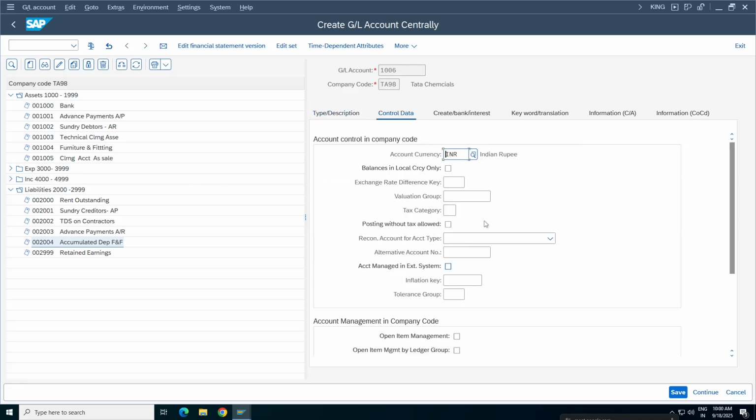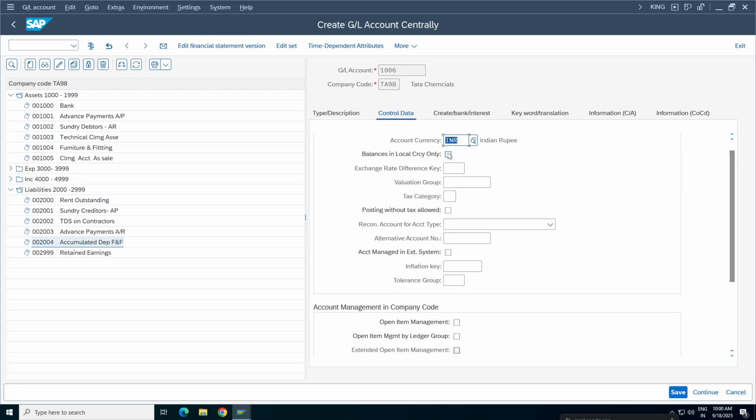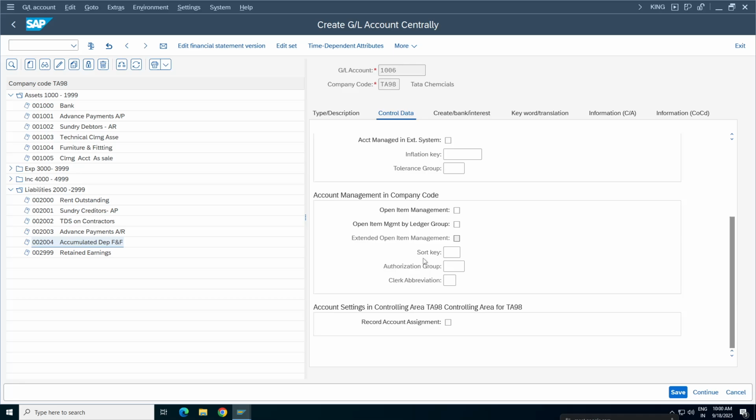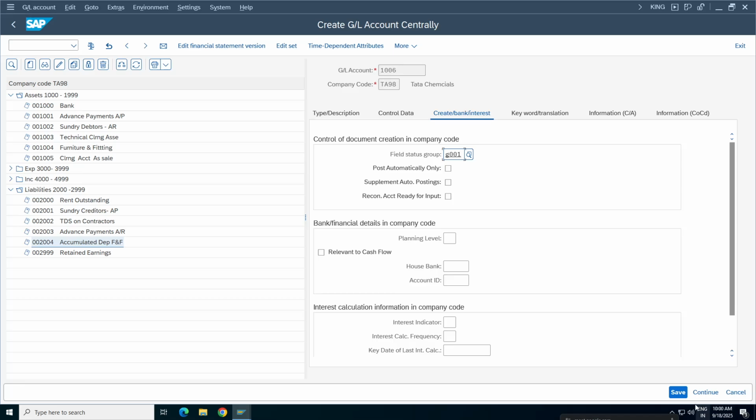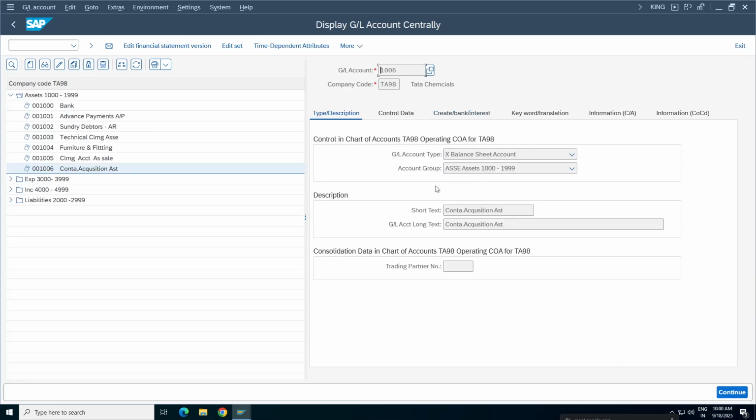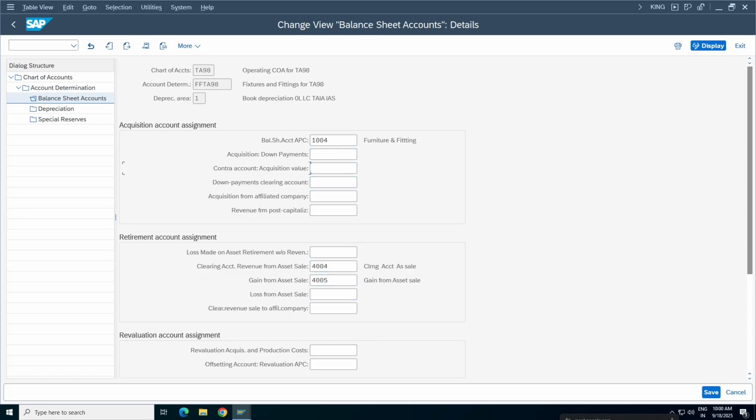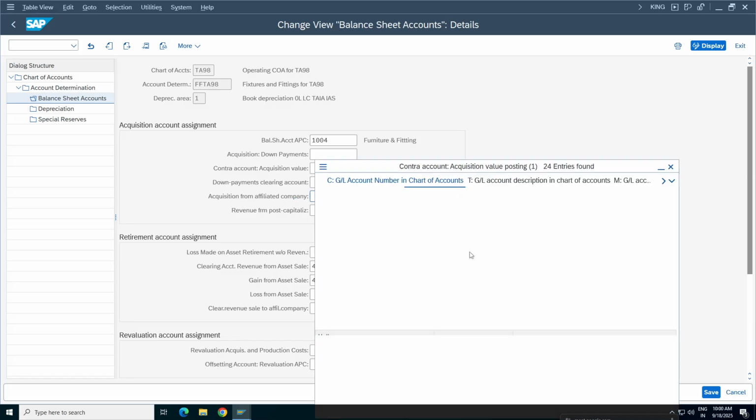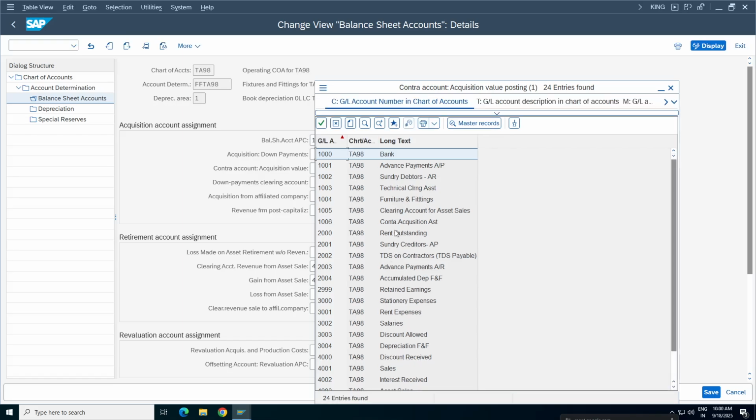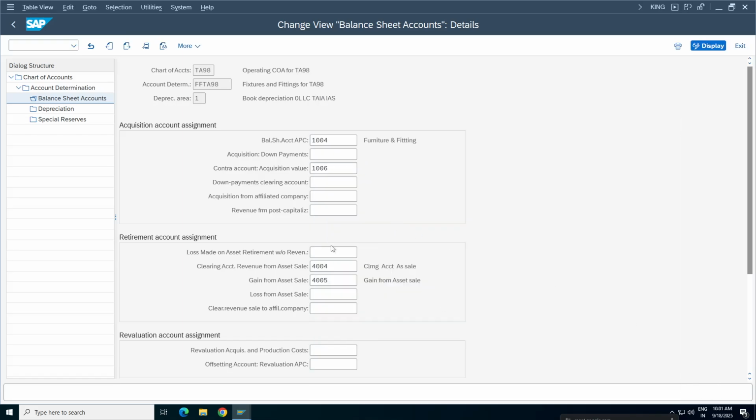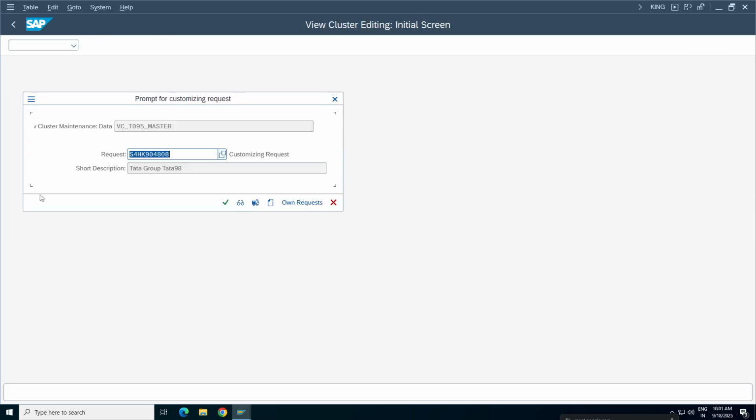Now control data. This is a normal account. So balances in local currency. Don't update anything. Short key 018. Create bank interest. You can give G001. Click on save. A normal balance sheet account has been created. So come back here and give the contra account. Contra acquisition account. Click on save and ignore the message.